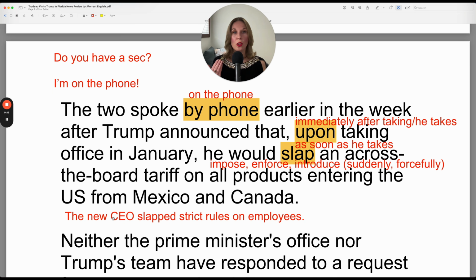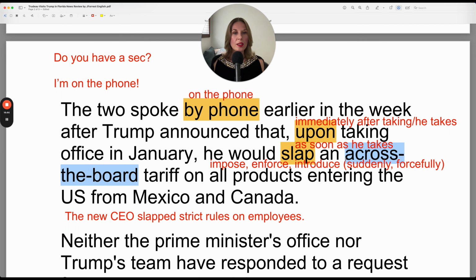In a professional context, you could say the new CEO slapped strict rules on employees. So enforced or introduced. And because slap is a verb, you need to conjugate it. So in this case, it's in the past simple. The new CEO slapped, with a soft T. Slapped.